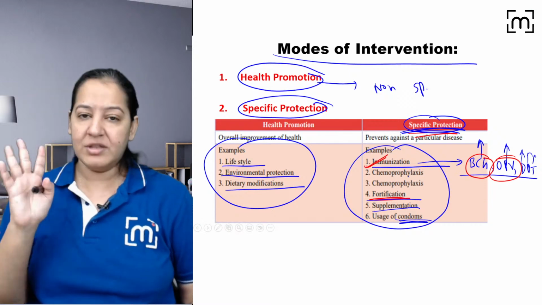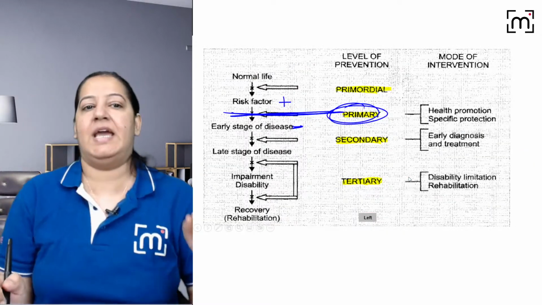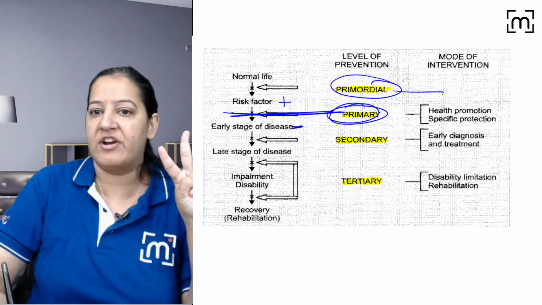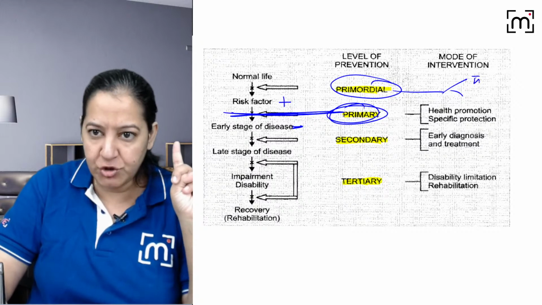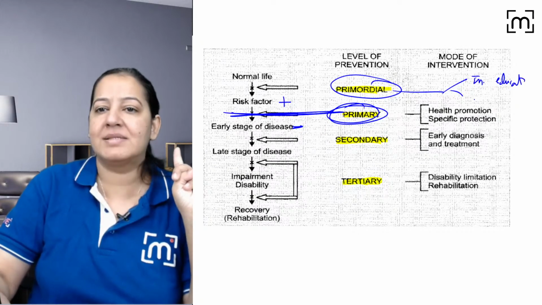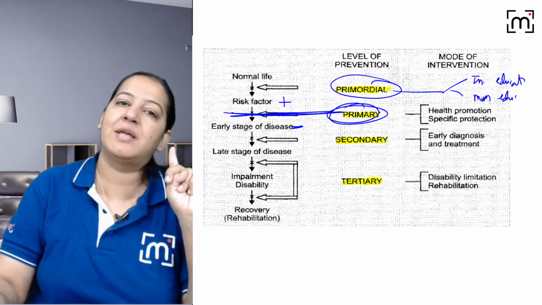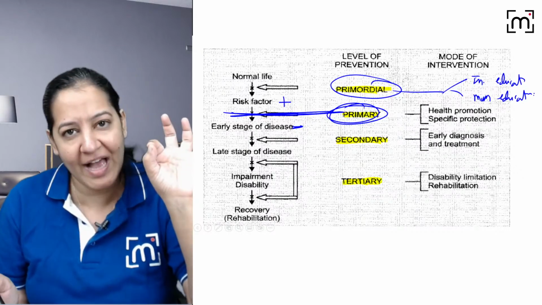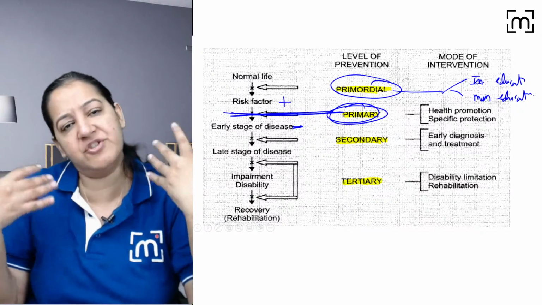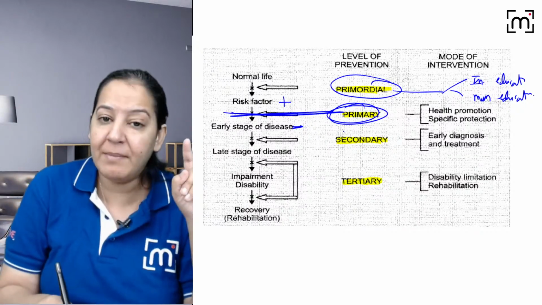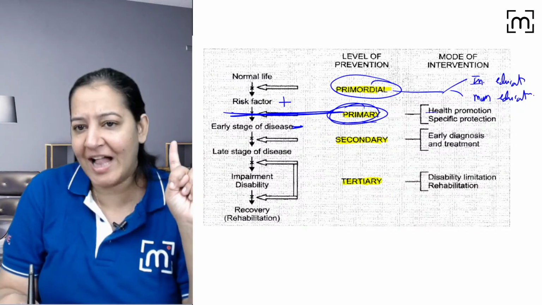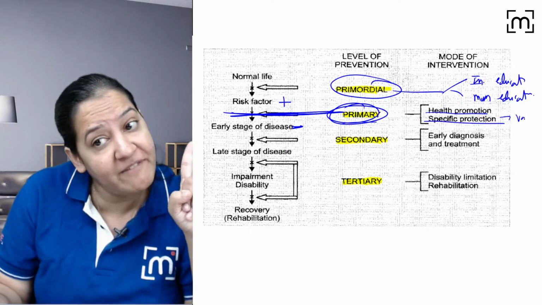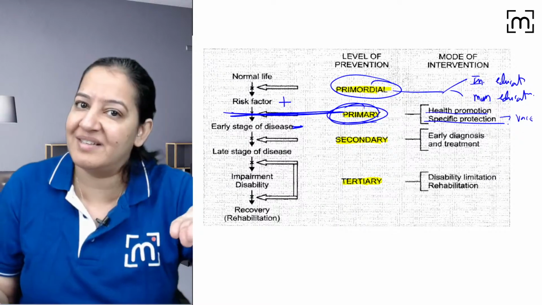I tried hard. So ultimately, what I mean to say is, primordial and primary we have done. Primordial has two modes of intervention: education, individual education and mass education. Ultimately you have to educate the person. There are only two ways to prevent at the primordial level: do individual education, or do mass education on the internet and television. That's it. For primary there are two ways: either health promotion, which is non-specific, or specific protection. The best example of specific protection is the vaccine. A specific vaccine for a specific disease, right.